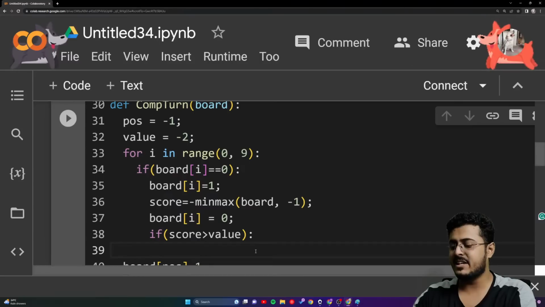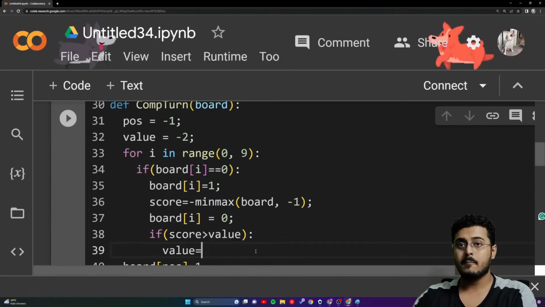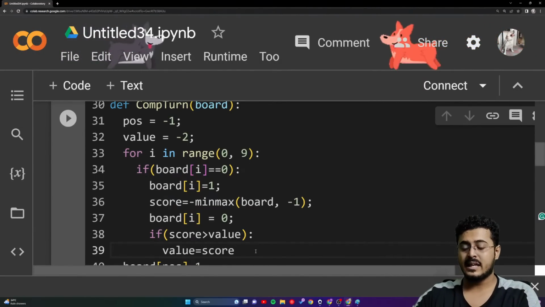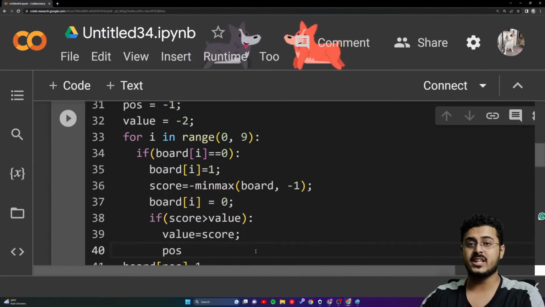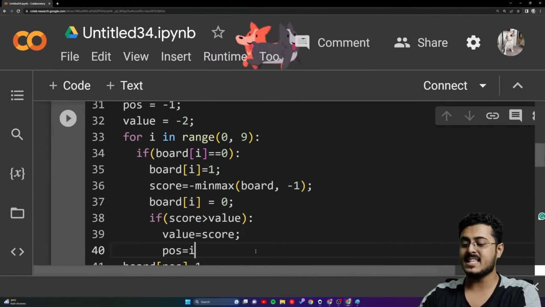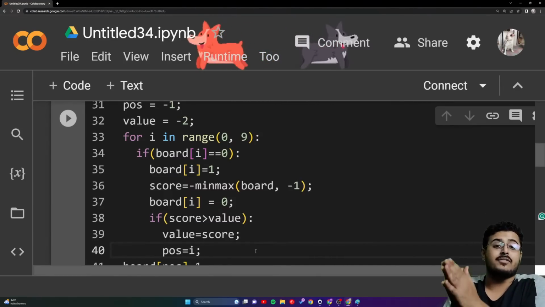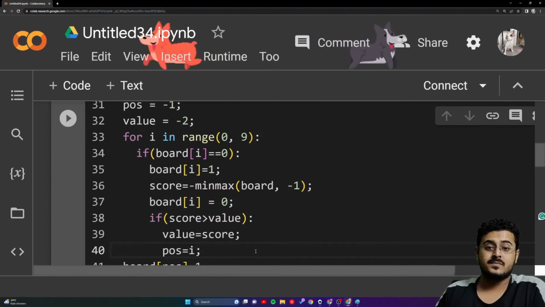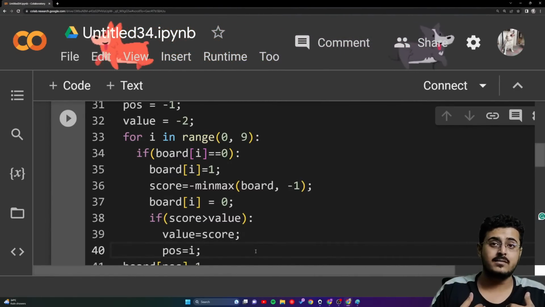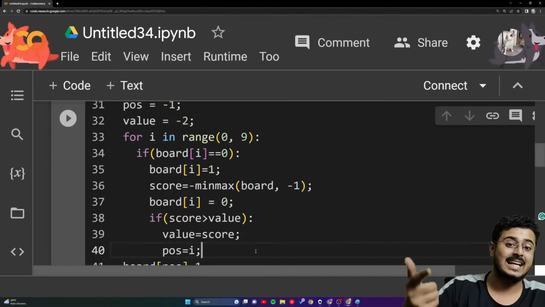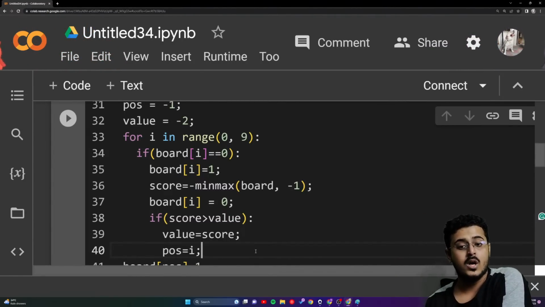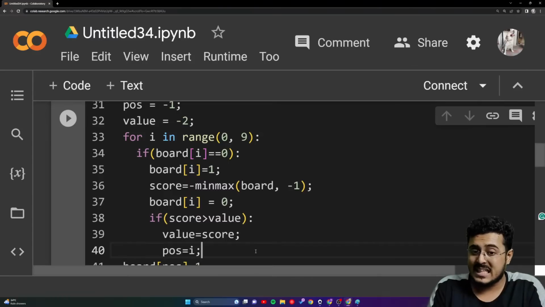So we'll update the value by the score. That is the best step possible, right guys? I will update the current position. That is the best step forward, the best chance of getting us the result that we need. If the current score for that particular step is greater than our previous value, whatever value was there, then that is a better step for us.